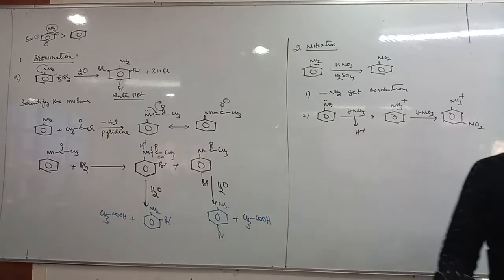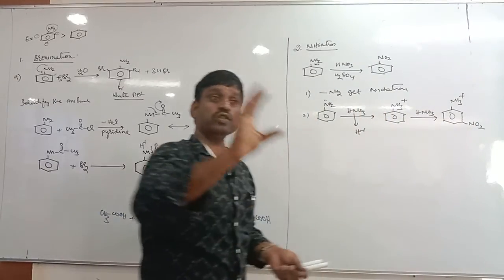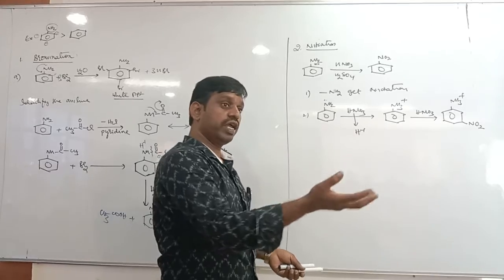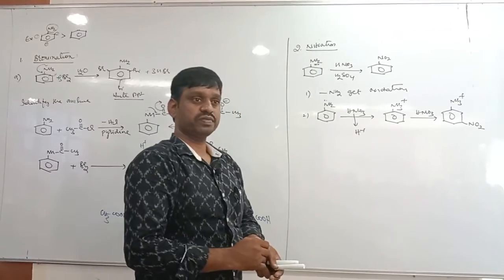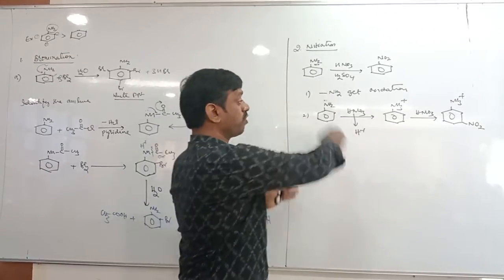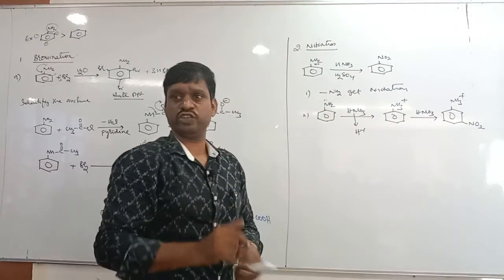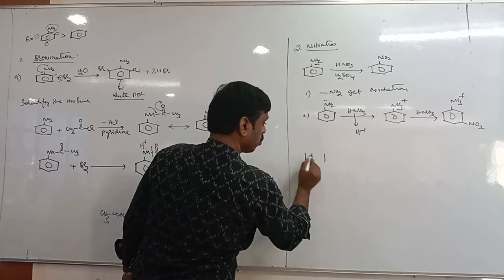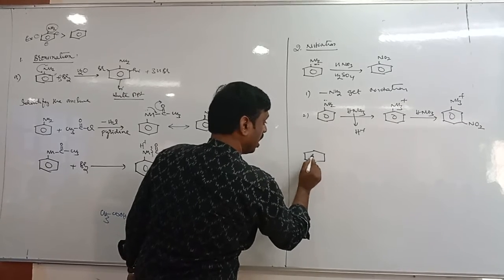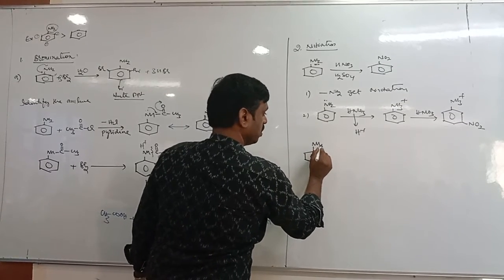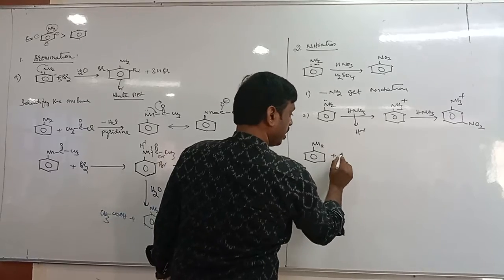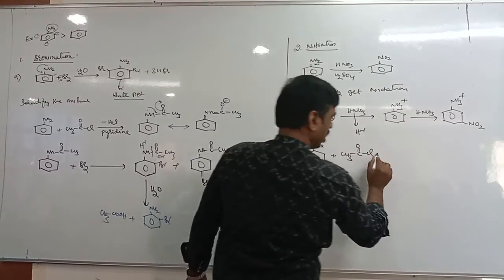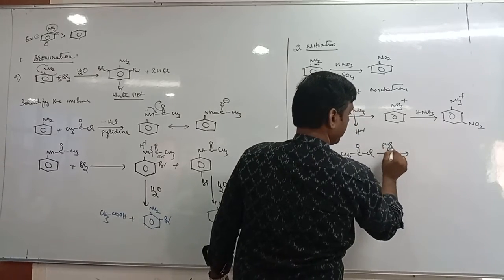Then tell me, to avoid this, since I want to prepare ortho nitro aniline and para nitro aniline, what to do? Again protect the NH2 group. We need to protect the NH2 group from all this. That we call protection. Then how do you protect the NH2 group? The NH2 group is protected by acylation. Therefore, aniline is treated with an acid chloride or acetyl chloride in the presence of the weak base pyridine.